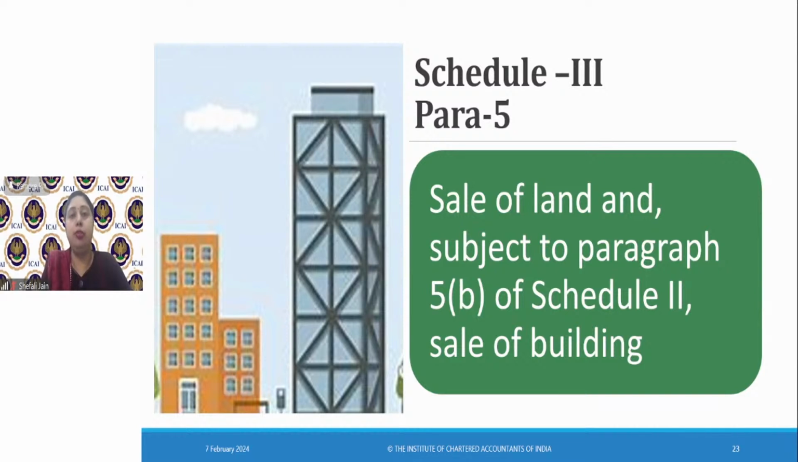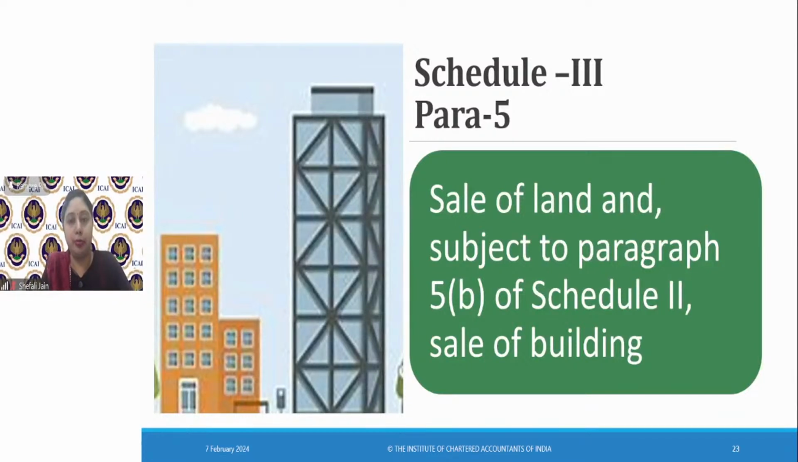Construction of a building will be classified under this para 5B when some consideration with regard to that building has been received before the completion of the building. At the construction stage itself, some consideration has passed from the buyer to the seller. If the entire consideration is received only after the completion of the building, then this will fall under Schedule 3.